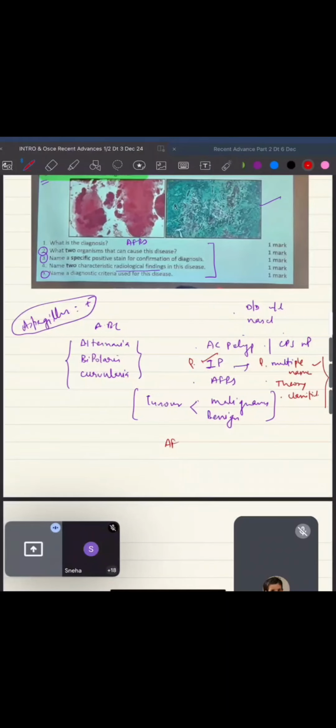AFRS and base of skull. Short question. You will get it definitely in some form or the other. So AFRS you cannot miss. As soon as you start your revision, please go through all the ABCD of AFRS. Like I keep on saying, everything should come. AFRS is one question where you should know everything about it. Whether to read the CT of this AFRS, how to manage it, what are the stains, what are the organisms, XYZ, anything, you should be ready with this question. There is no scope of missing it. Same goes for your base of skull.